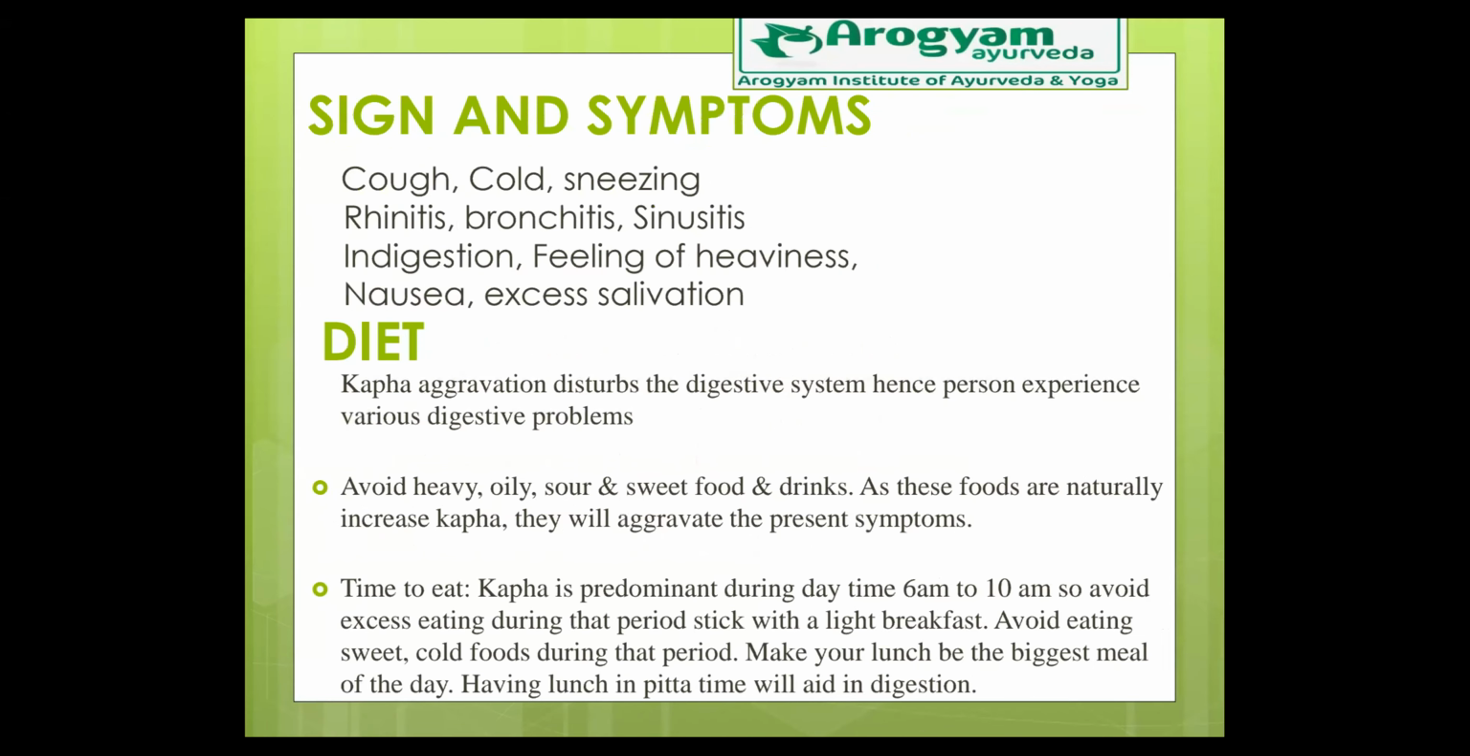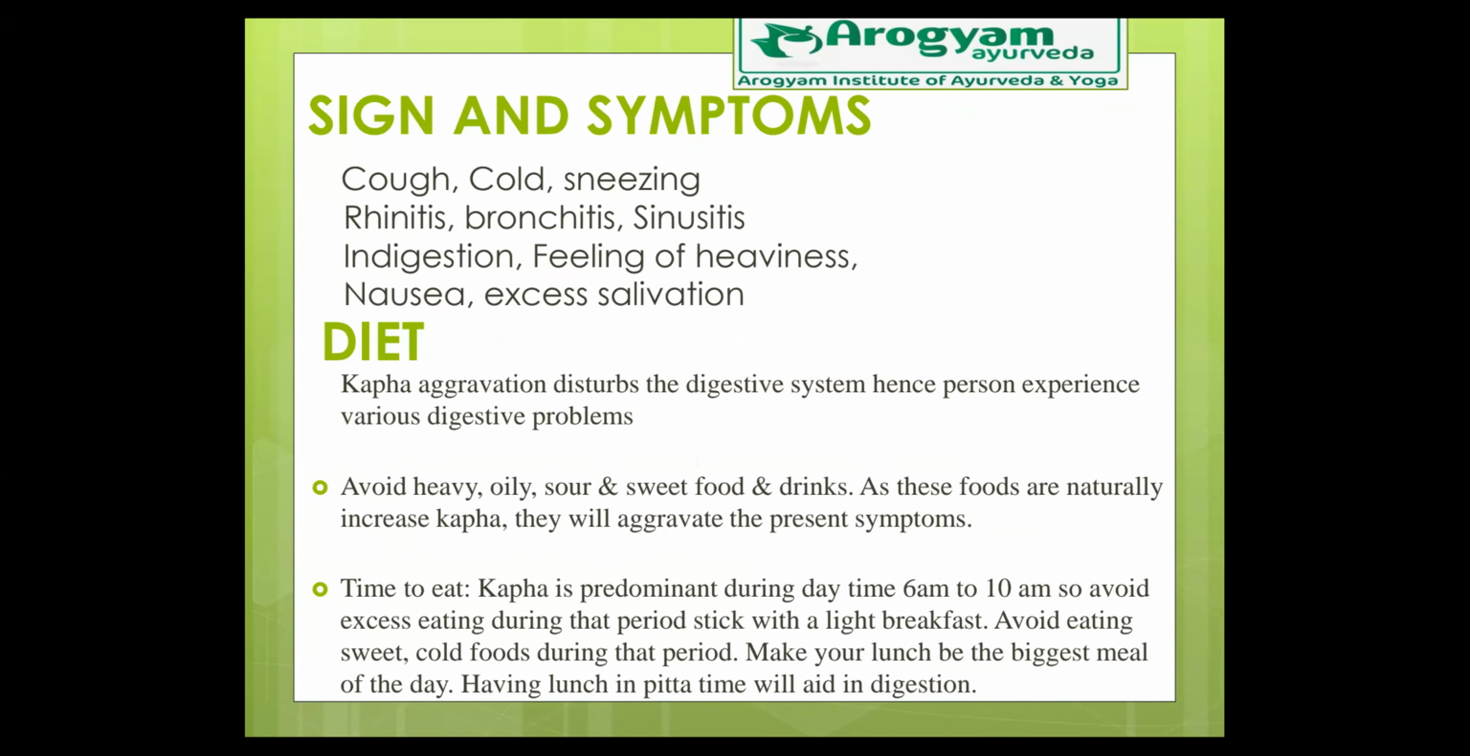Right? So let us see what are all the signs and symptoms. See, cough, cold, sneezing, rhinitis, bronchitis, sinusitis, indigestion. This is to be marked with red because indigestion marks the deficiency of agni. See, you know what is ama now, right? So last Thursday we discussed what is ama.